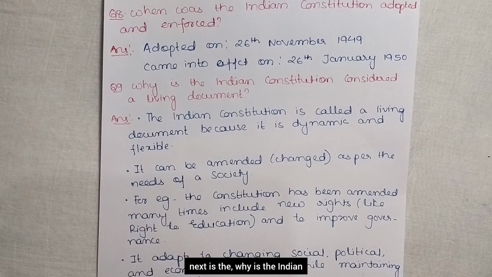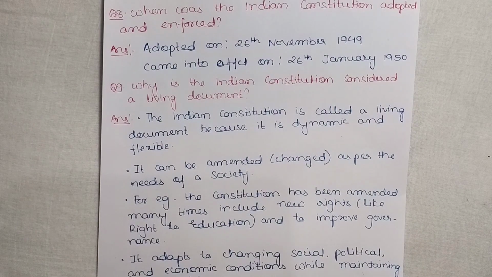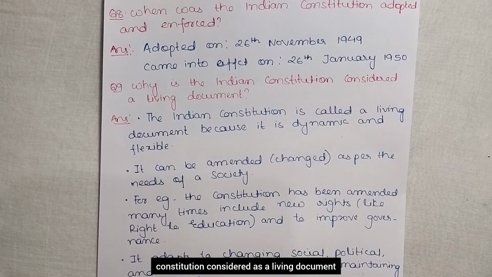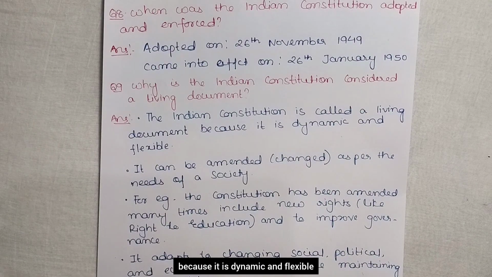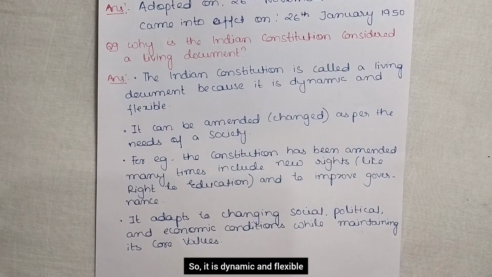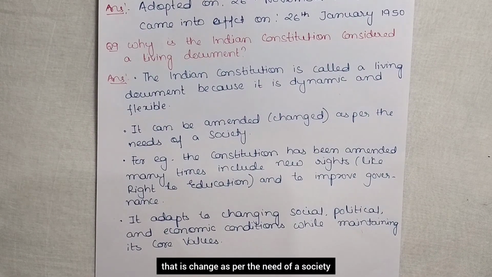And next is, why is the Constitution considered a living document? The Indian Constitution is called a living document because it is dynamic and flexible. It can be amended, that is, changed as per the needs of society. For example, the Constitution has been amended many times to include new rights like the right to education and to improve governance.